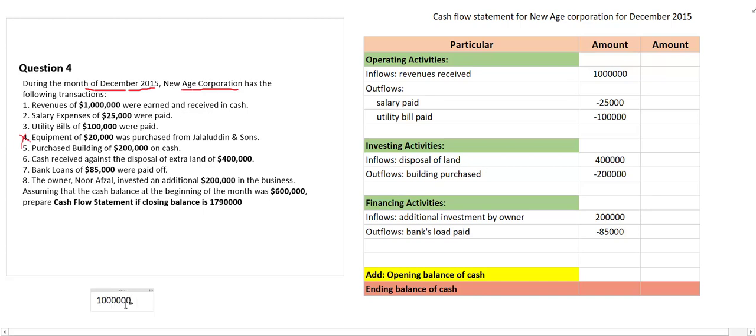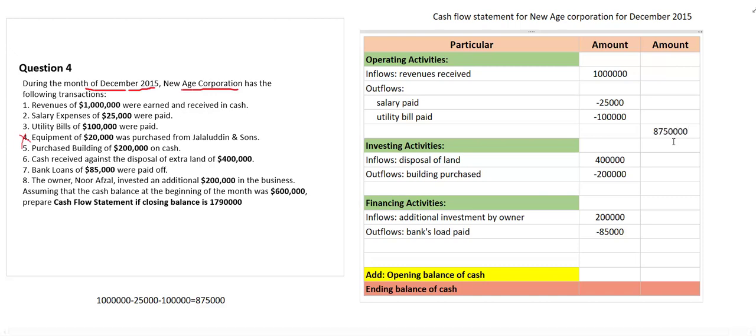Inflow of cash is equal to 1 million minus 25,000 for one bill and minus 1 lakh for the other bill, right? So give an equal sign, so you get the difference. Difference is 85,000.